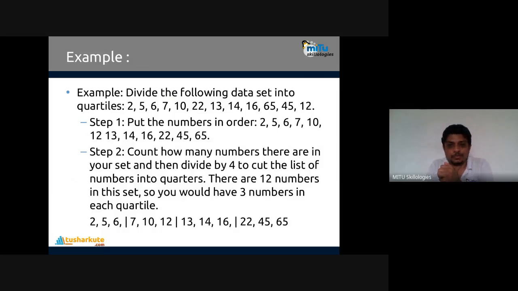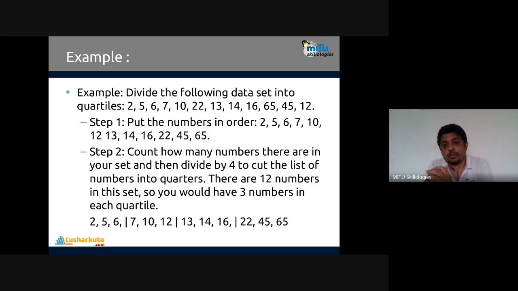65, 45, 12. After that, step number 1. The first step is to keep the data in ordered format. Put the numbers in order: 2, 5, 6, 7, 10, 12, 13, 14, 16, 12, 22, 45, 65. Maybe numbers are repeated. If they are repeated, they will be duplicated, and the double number will be there.